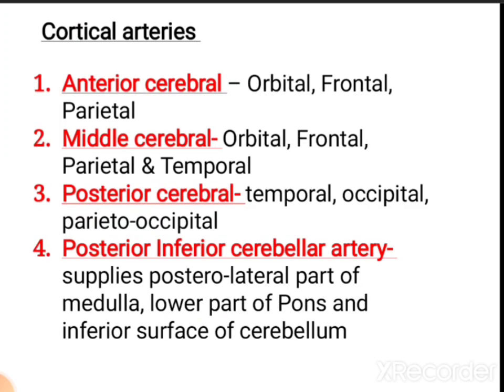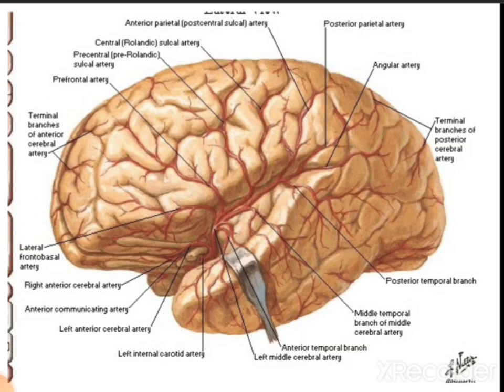Then the cortical arteries are the anterior cerebral, middle cerebral, posterior cerebral and posterior inferior cerebellar arteries. So these arteries can be visualized in this diagram.